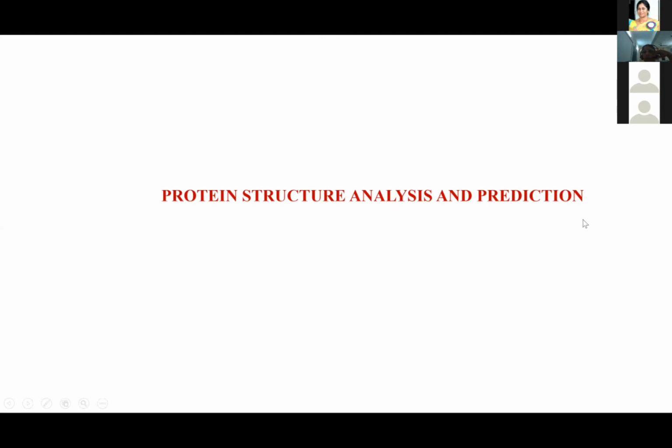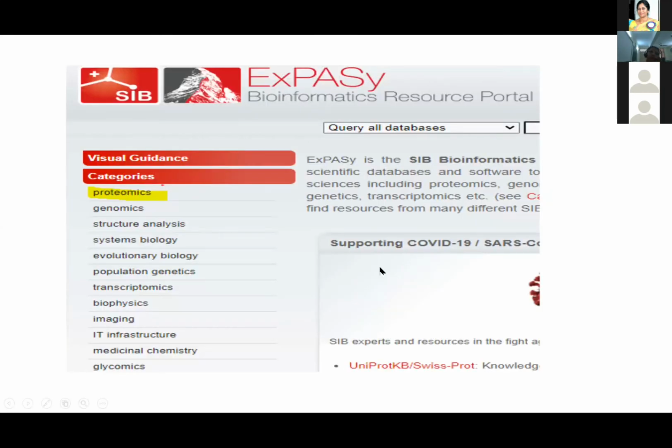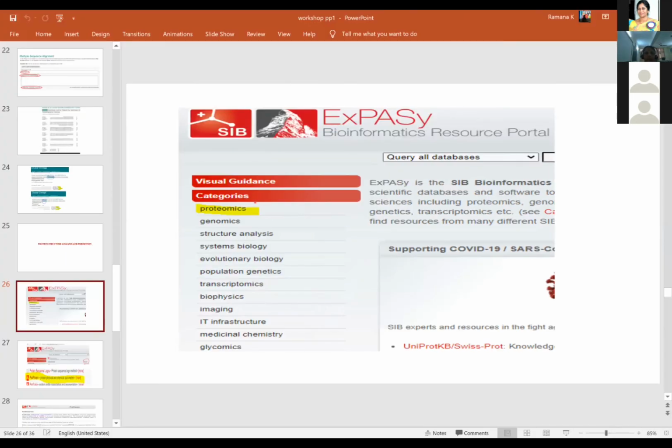So the protein structure analysis is when you have a new protein you have purified or isolated and you got it sequenced, and you don't know what to do with the sequence to know the nature of the protein, what could be the content of amino acids, whether it is an acidic or a basic protein, or any such information you want to know, you can do the protein structure analysis and prediction. For this, again, as Madam has told us in the morning, I'm going to take you back to the main window. Are you all able to see my window?